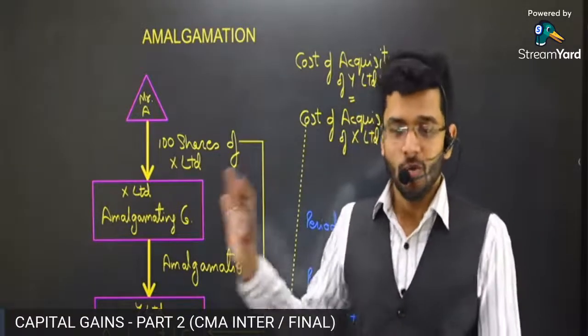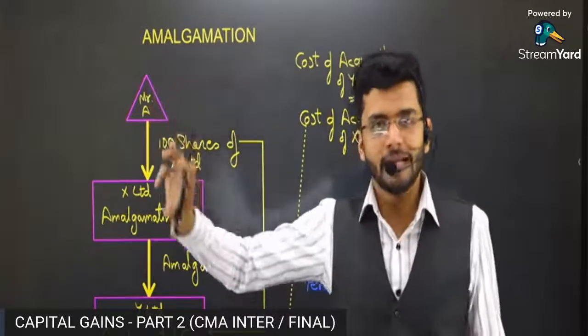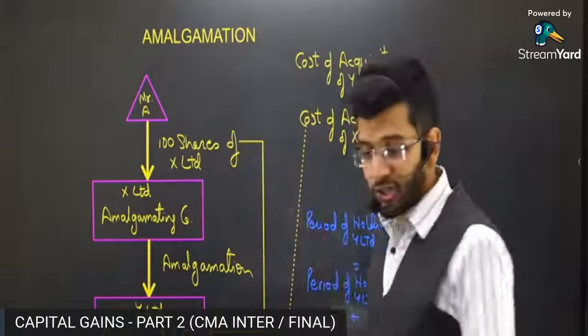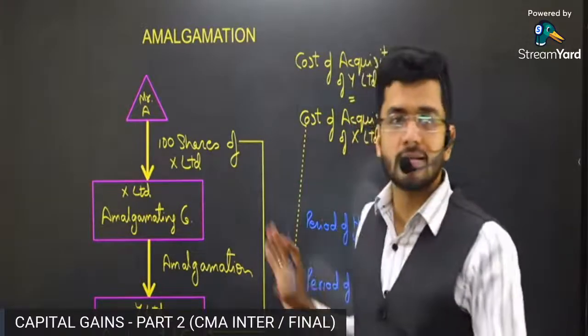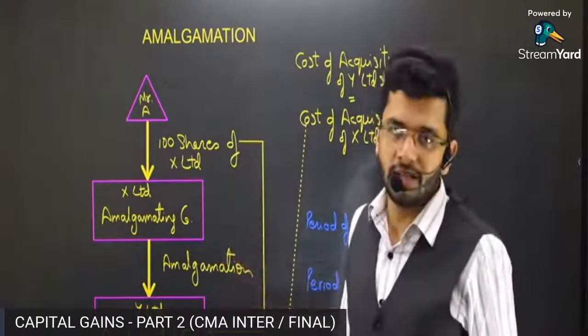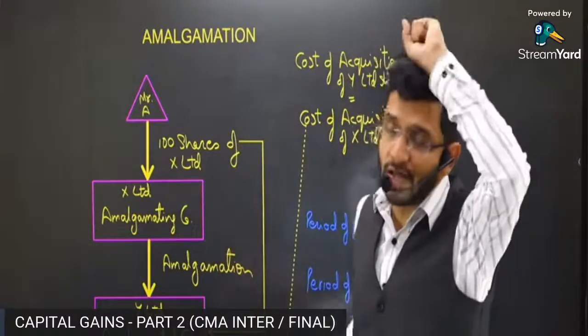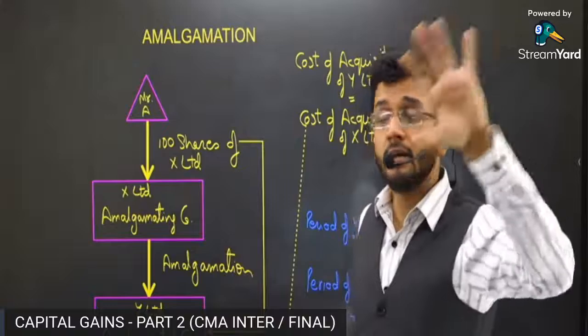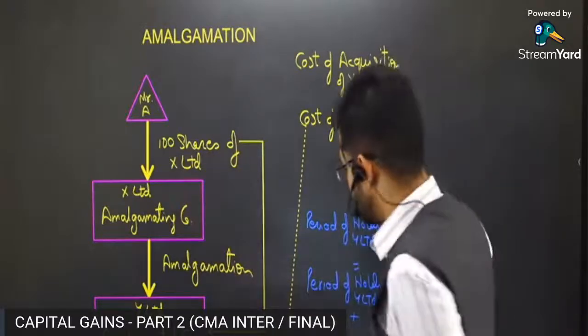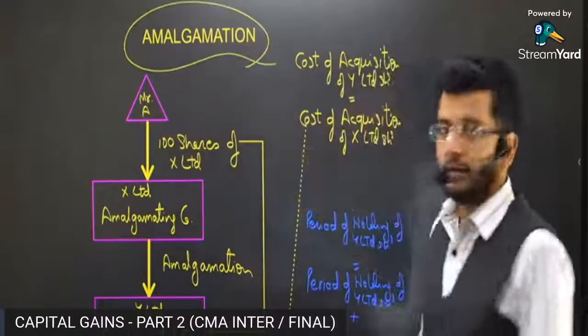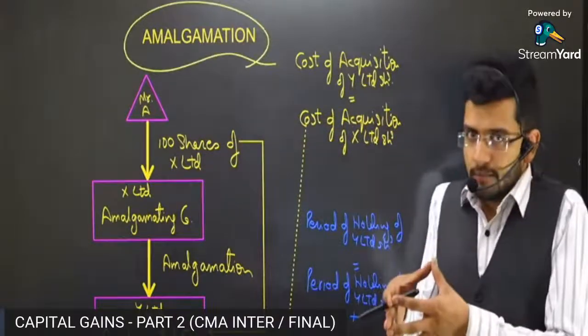Now let's go one by one on how the capital gain on amalgamation will accrue. Okay, please be with me, be very vigilant. We'll have 10-15 minutes more discussion. One topic of amalgamation and demerger we'll finish, but this is one of the most important topics, so your 100% attention is required over here. Please don't be distracted by any other distraction. All right, amalgamation means where two companies are joining hands together, right?